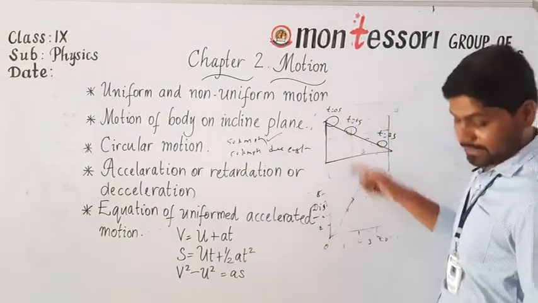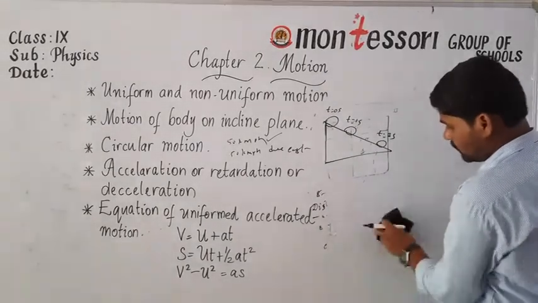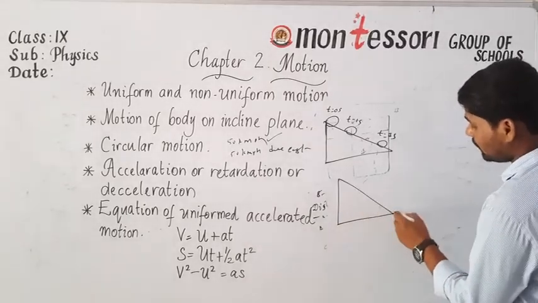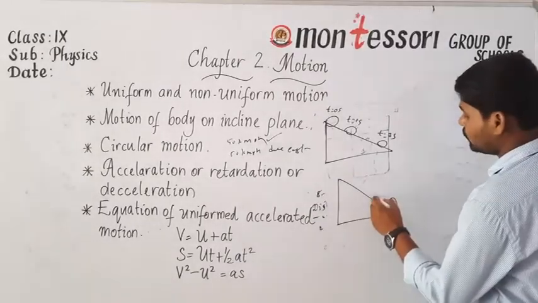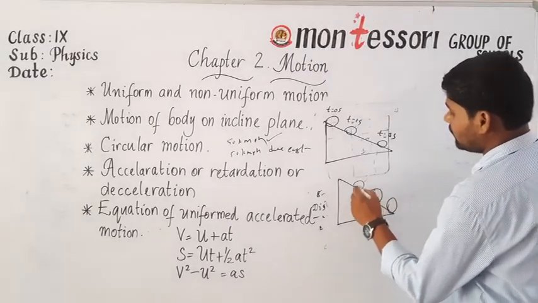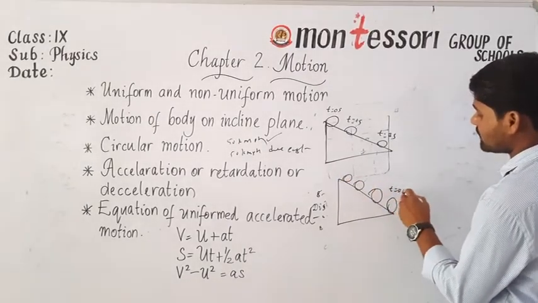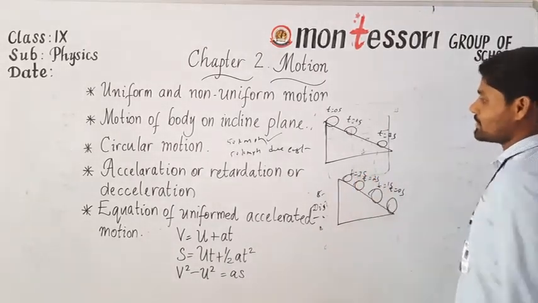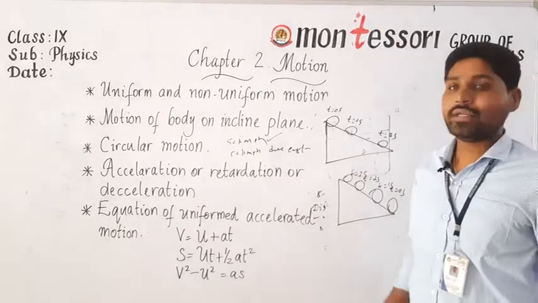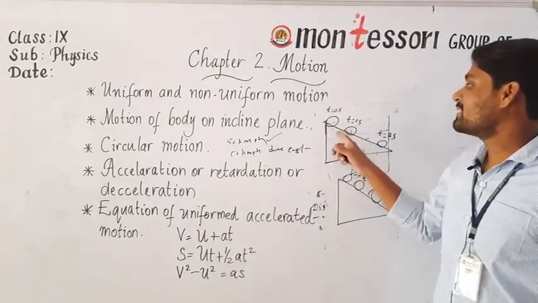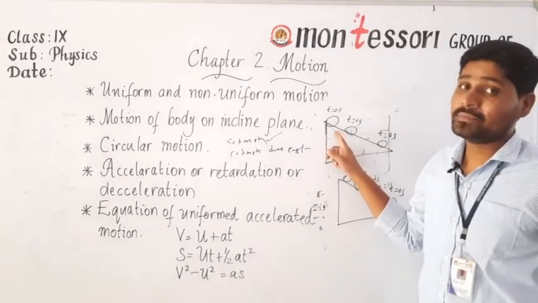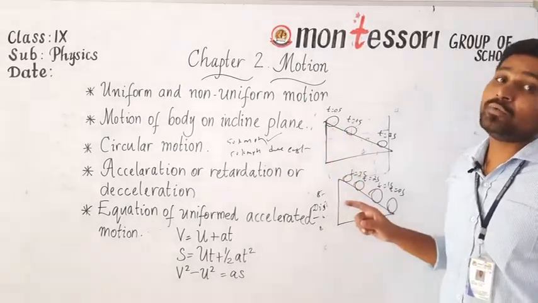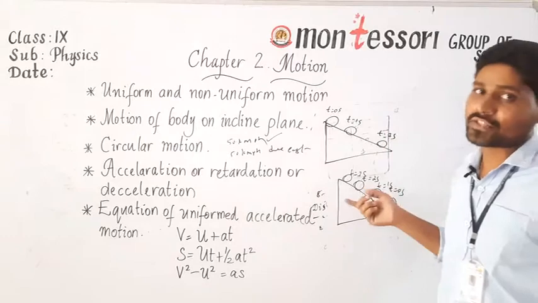Next, this is the first case, and if I roll the body on the inclined plane from bottom to top, then here t is equal to 0 seconds, t is equal to 1 second, t is equal to 2 seconds and t is equal to 3 seconds. Whenever you drop a ball on an inclined plane from top to bottom, its speed increases, even though the direction is constant. So the time taken by the body is not constant in all the intervals of time.